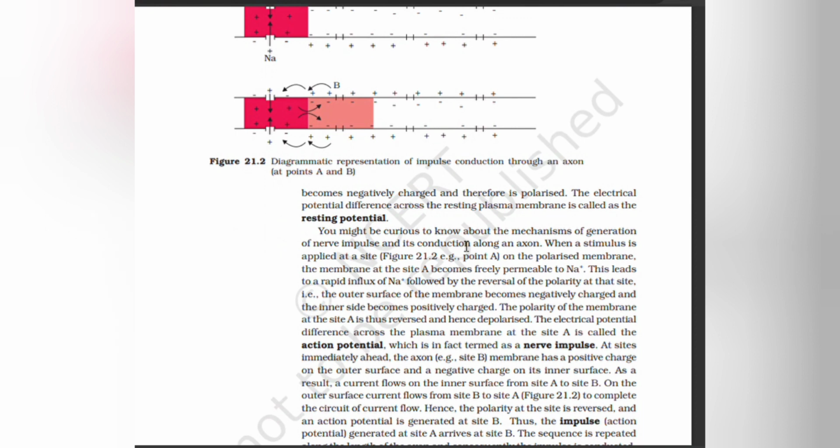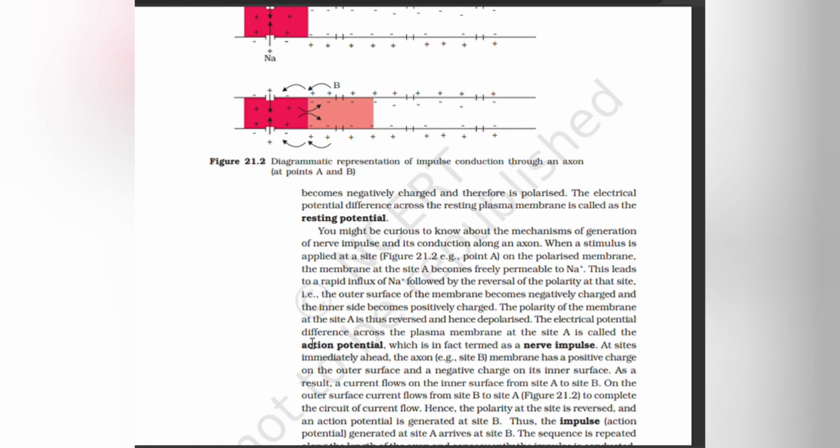You might be curious to know about the mechanism of generation of a nerve impulse and its conduction along the axon. When a stimulus is applied at a site on the polarized membrane, the membrane at the site A becomes freely permeable to Na+. This leads to a rapid influx of sodium, followed by the reversal of the polarity at that site. The outer surface of the membrane becomes negatively charged and the inner side becomes positively charged. The polarity of the membrane at the site A is thus reversed and hence depolarized.